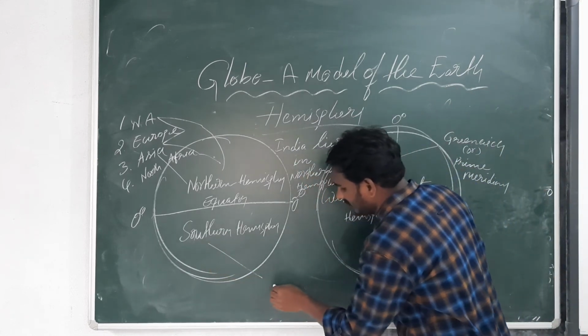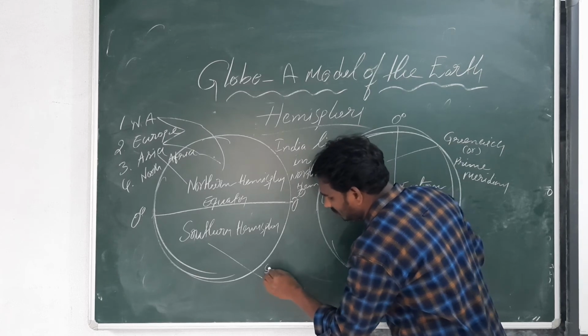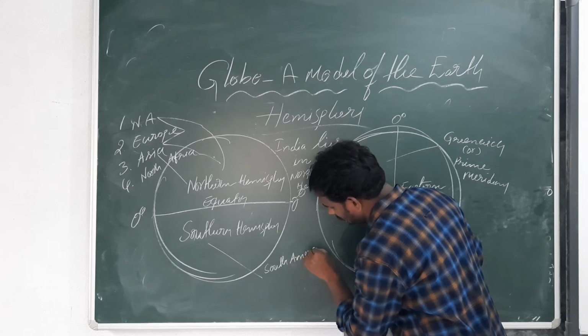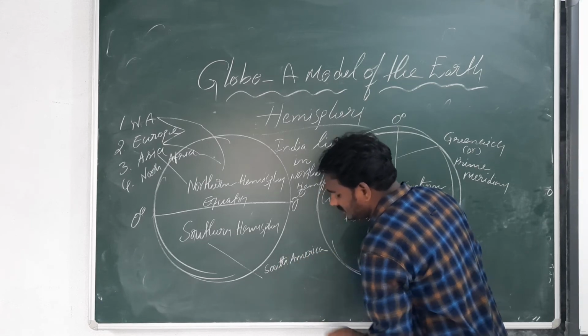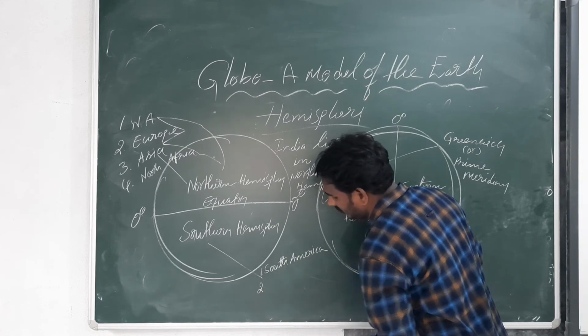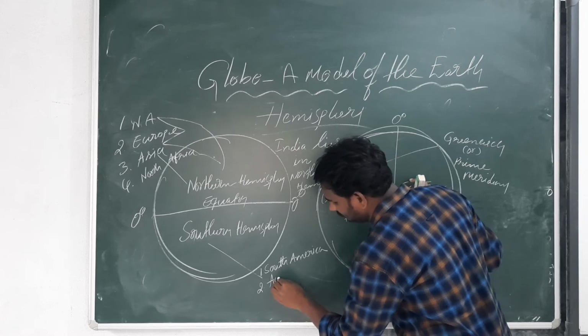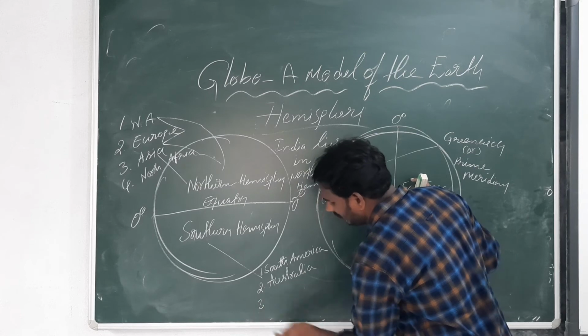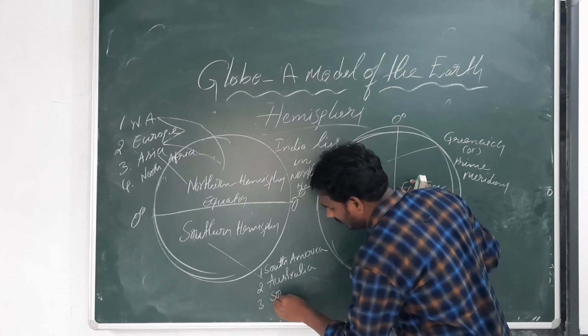In the southern hemisphere, first one is South America. Second one, Australia. Third one, South Africa.